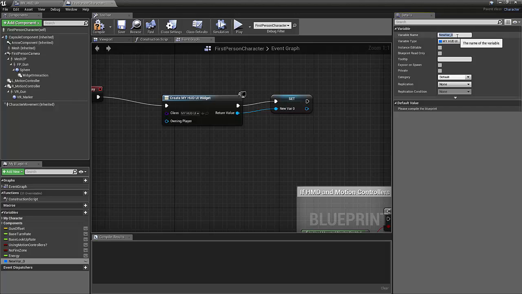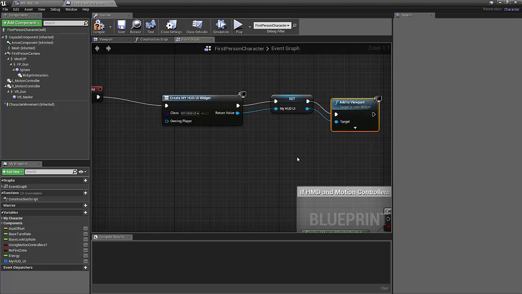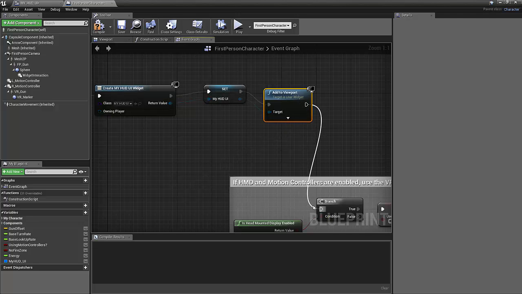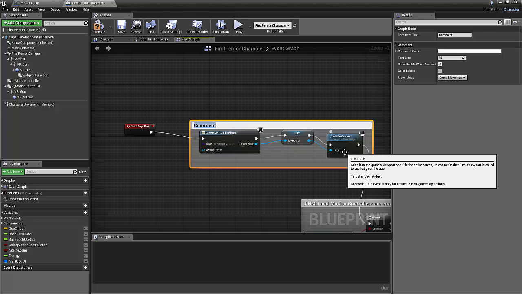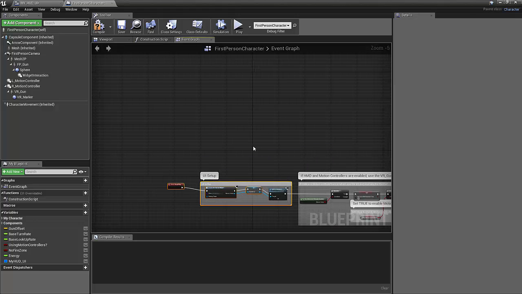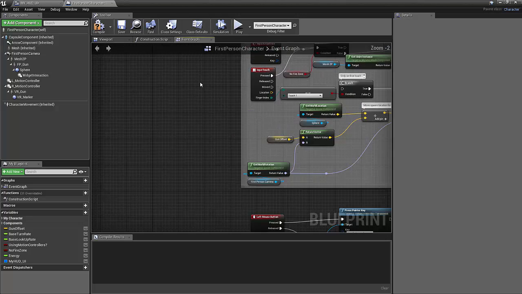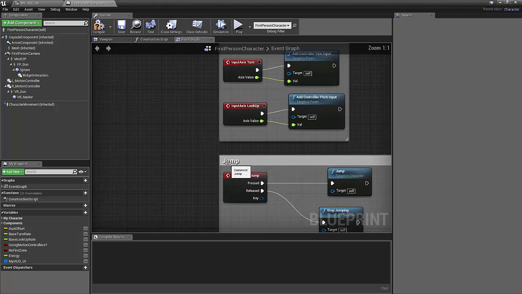So let's just call this my HUD UI variable. And then we're going to add that to the viewport. There we go. And we need to connect that up to here. Let's call this comment UI setup. Great. And let's just put this in order here. So now as we jump, what we're going to do is find jumping around here. There it is. There's jump.